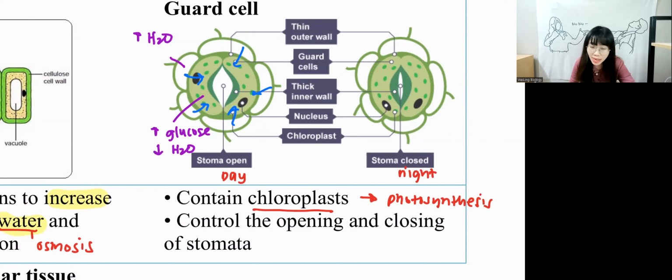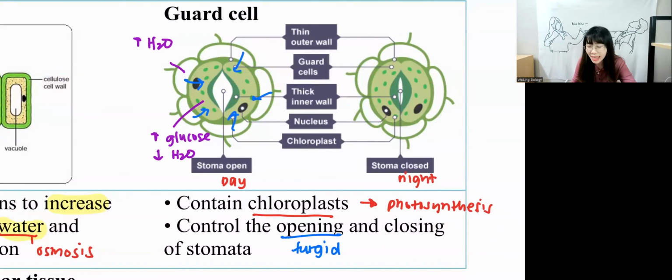As water diffuses into the guard cell, the stomata will open. Why? Because the guard cell becomes turgid. Turgid means that water diffuses into it. When water diffuses into the vacuole, we call this turgid. Okay, next, why during nighttime will they close?